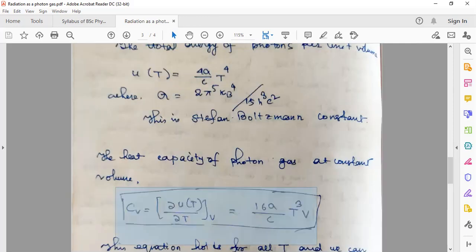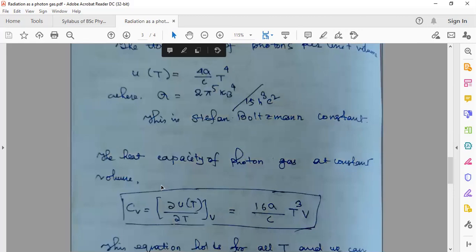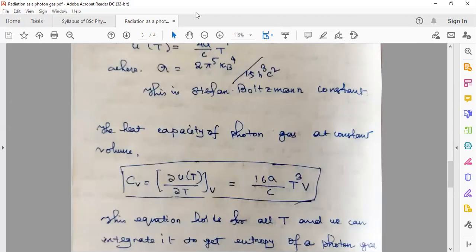This will give you the heat capacity. If you want the specific heat capacity, it is capital C_V over capital V. In that case the V quantity would not be there, but for heat capacity the V quantity would be there.